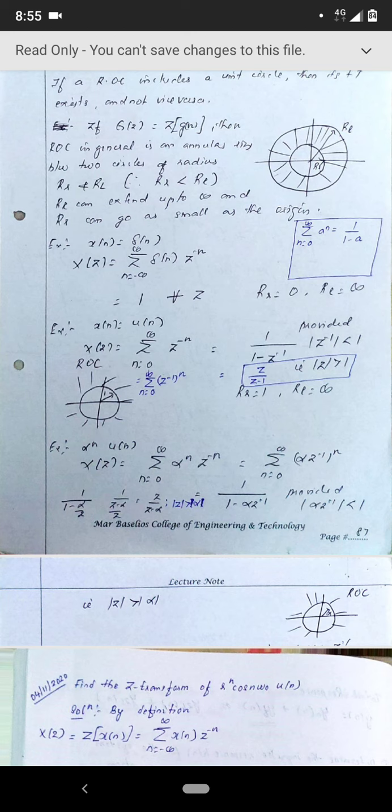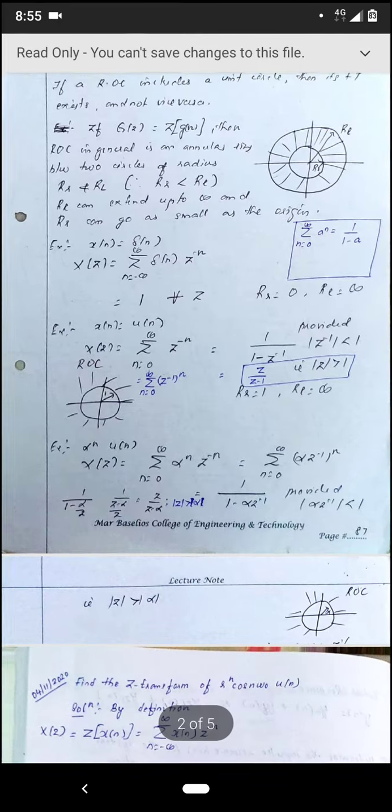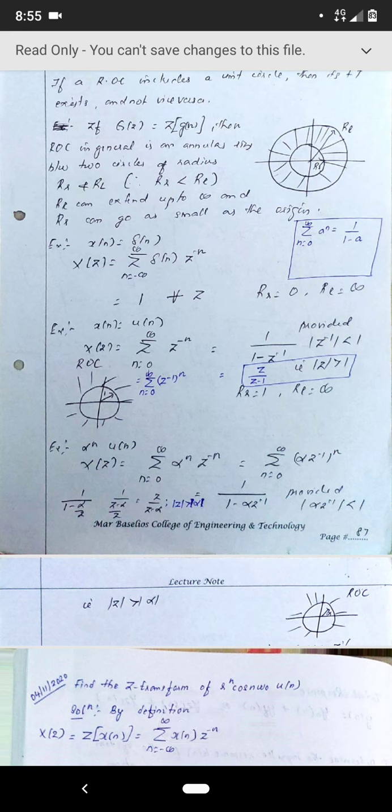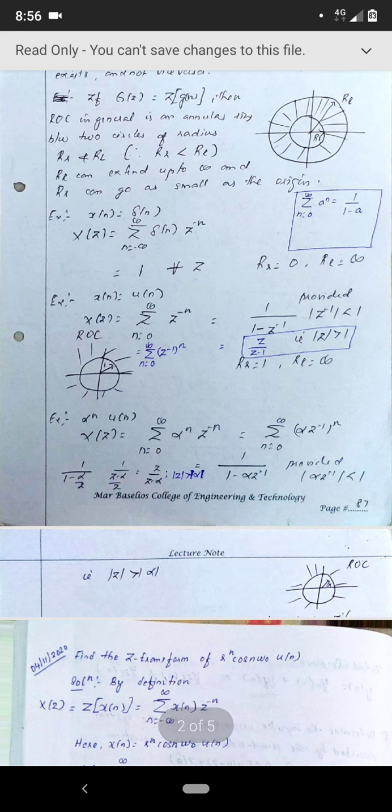That means we can tell that the ROC is the entire z plane. There also, for the continuous impulse, we have seen that the Laplace transform existed for all points in the s plane. Here also, for the digital impulse, the Z transform exists for all points in the Z plane. Okay, so here you can tell that RS is equal to 0 and RL is equal to infinity. Okay, a typical example where the boundary condition is satisfied.